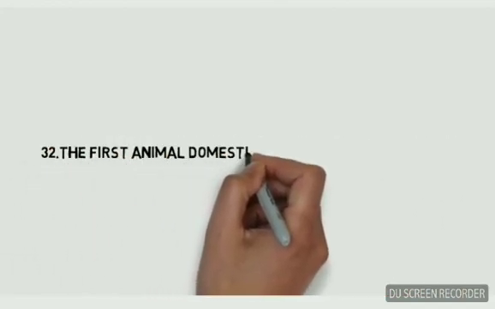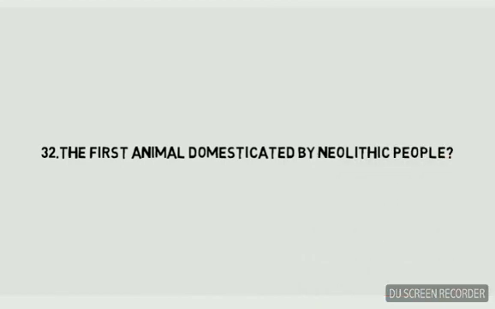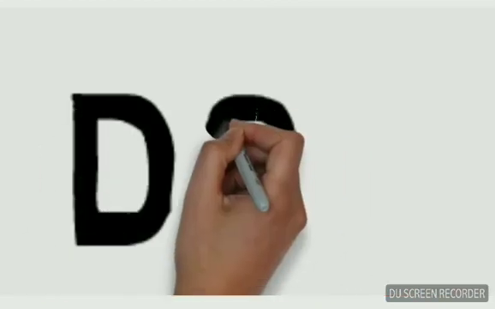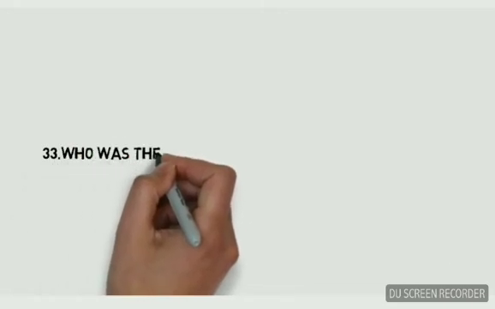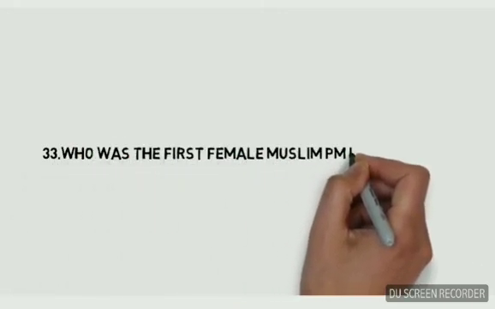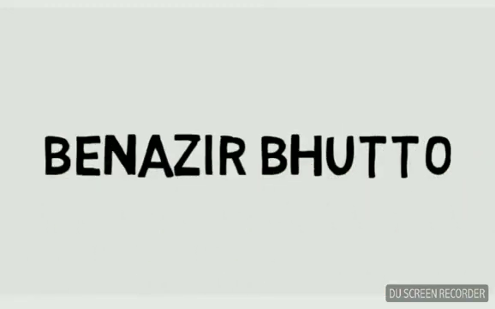The first animal domesticated by Neolithic people? The answer is dog. Who was the first female Muslim Prime Minister in the world? The answer is Benazir Bhutto.